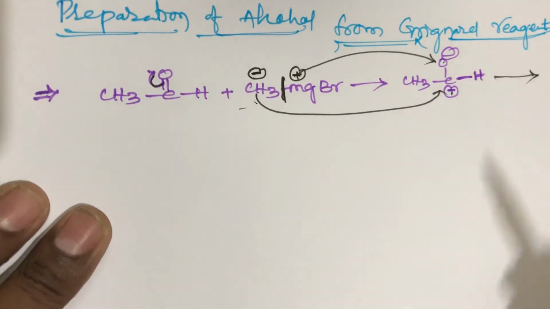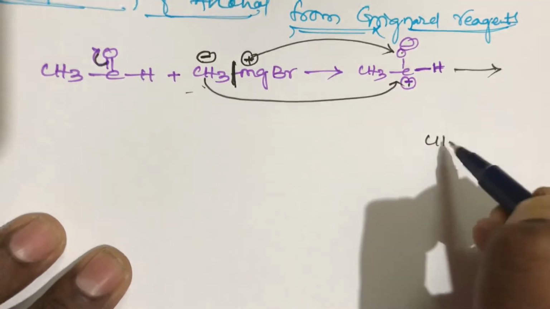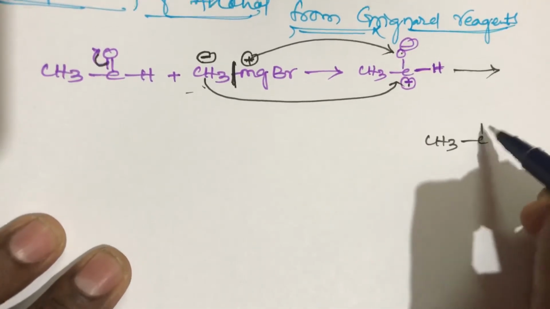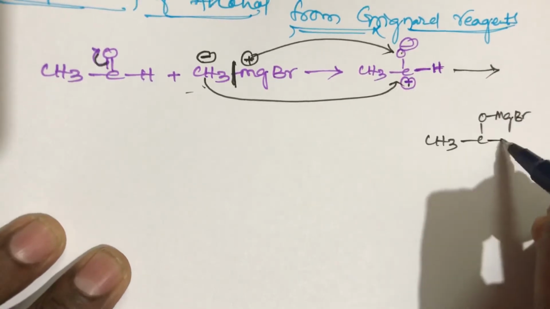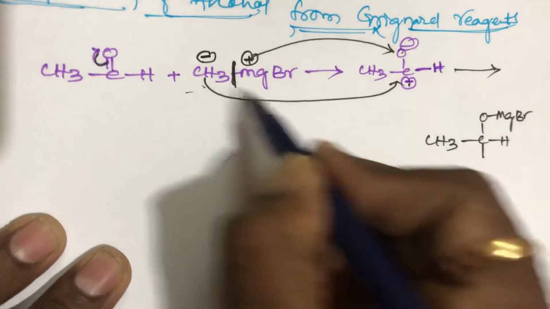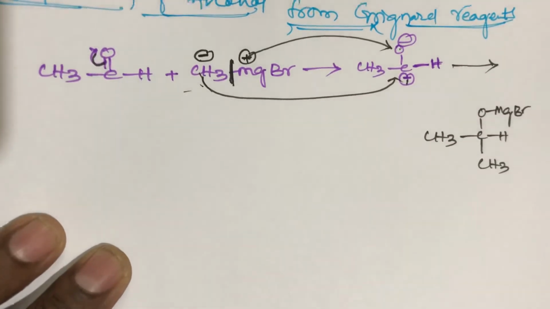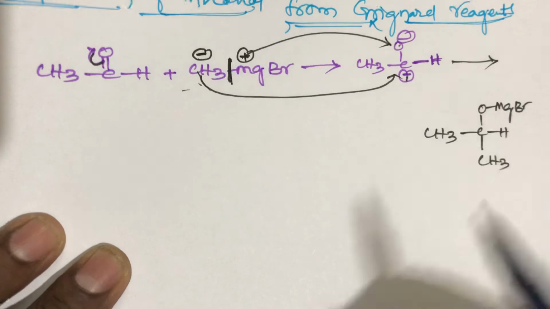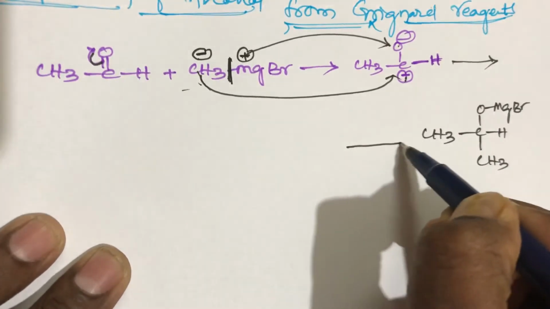What is the product? I am writing the product: CH3, then C, O, MgBr, with the hydrogen as it is. The methyl group attacks the positive charge side, giving CH3. Then this intermediate compound is formed. After that, what to do?